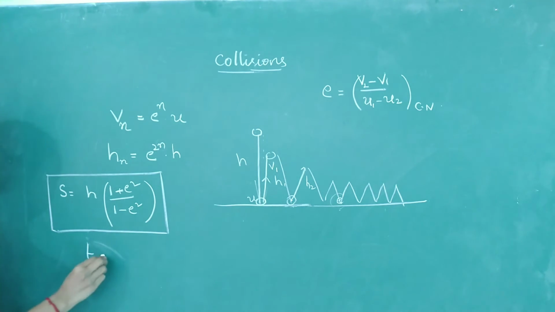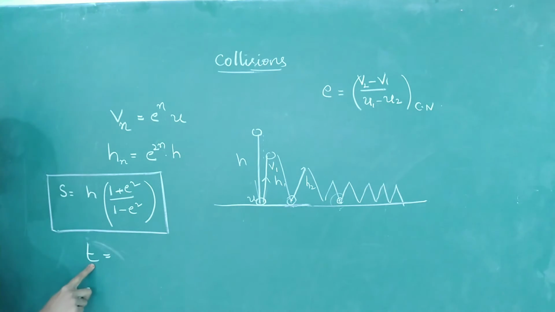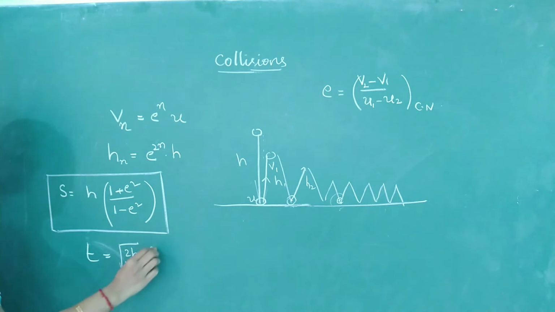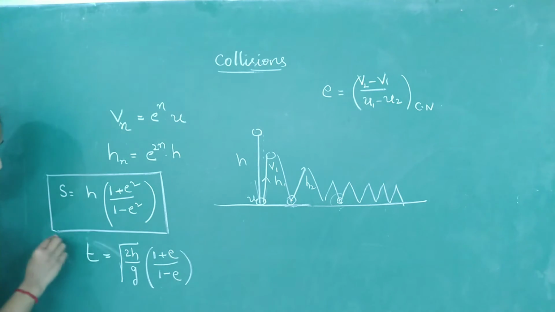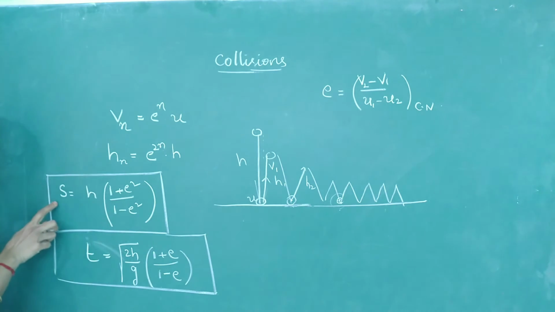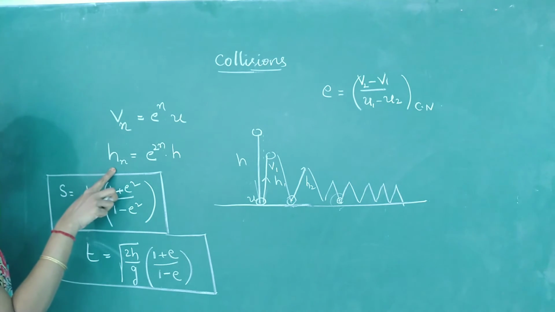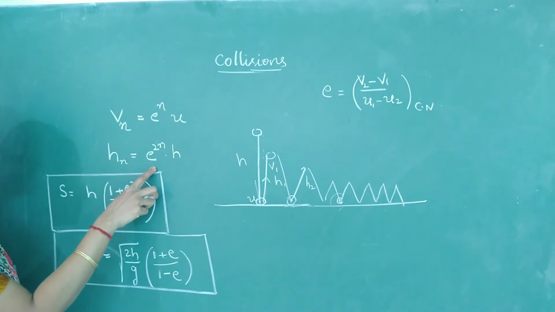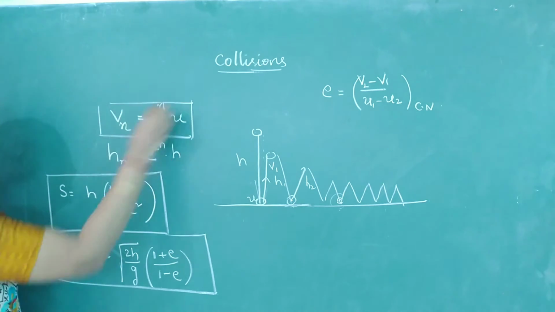Now the time taken. In what time is it going to come to rest? The total time interval before stopping will be under root 2h by g into (1 plus e) divided by (1 minus e). As I told you, I am not showing you the derivations. So remember these formulas for calculating the total distance before coming to rest and the time taken before coming to rest. This is the velocity after the nth collision, and this is the formula for the height to which a body rises after the nth collision. So if you remember these four relations, solving the numericals becomes easy.